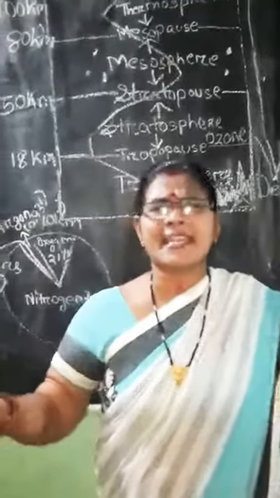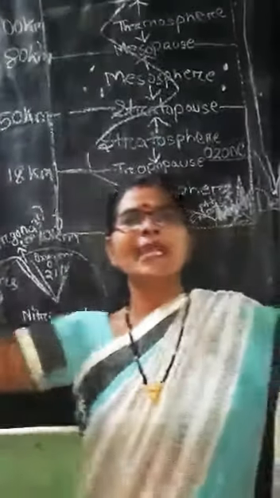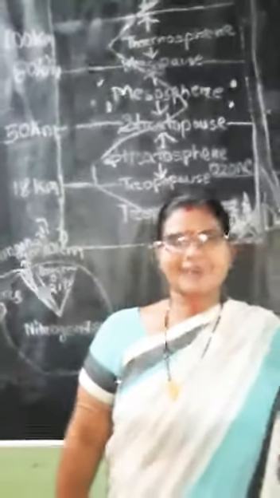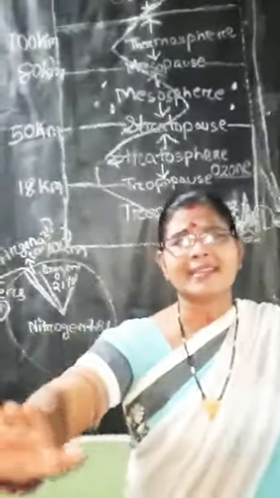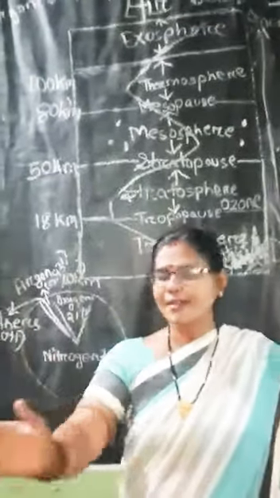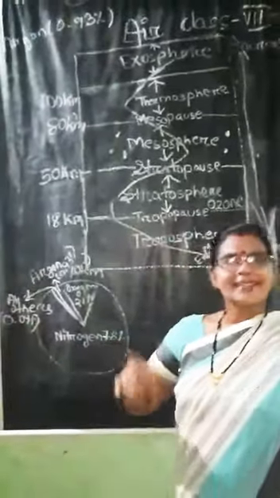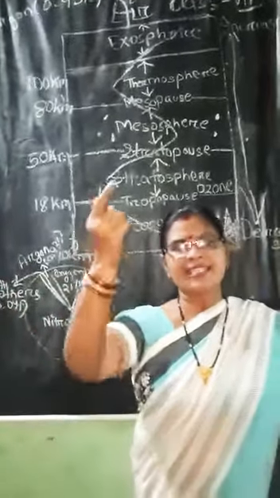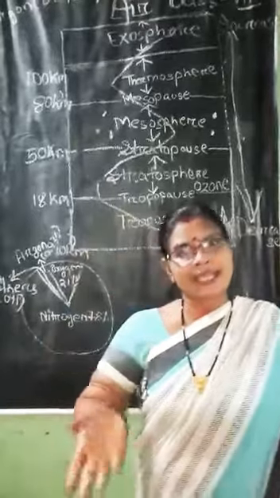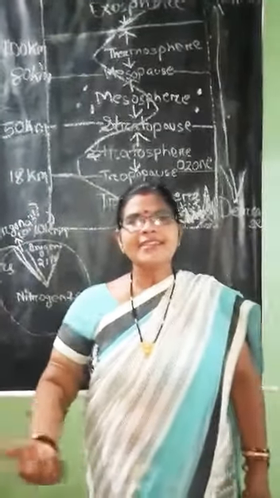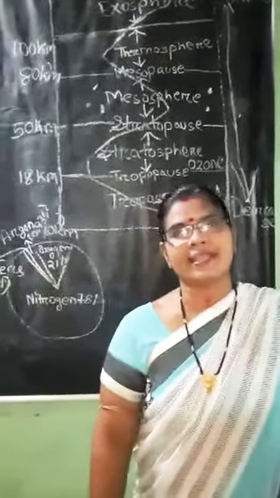So what is this air? When I do like this, what do you feel? It is the presence of air you feel. Am I right? When this air moves parallel to the ground, that is, the horizontal movement of air is wind. And when it moves spirally or vertically, it has taken the form of air current, convectional air current. Am I right? So what are the components of air?